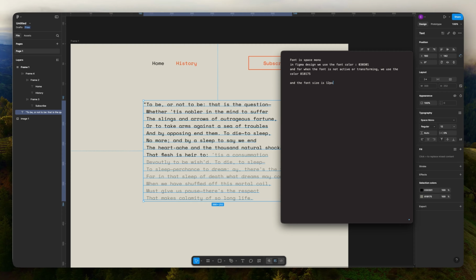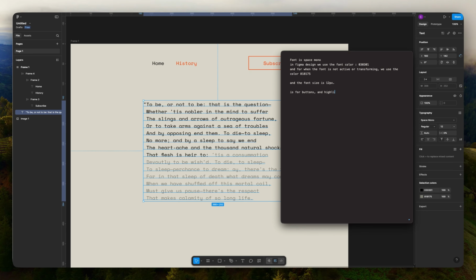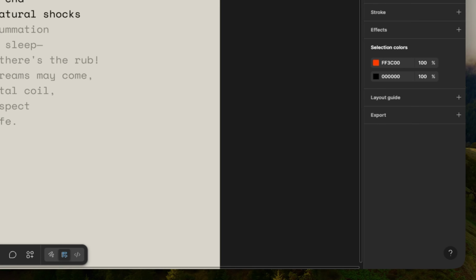And then the next thing that we also have is for buttons and highlighted, hover, or active state. We use this orange, which is FF3C00.